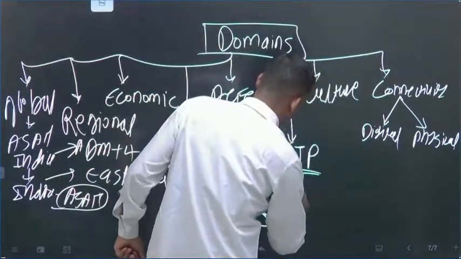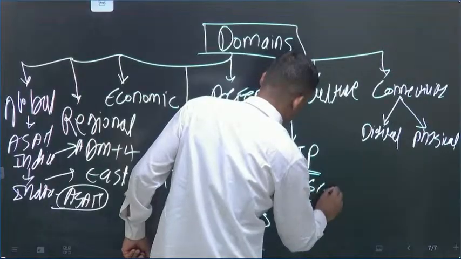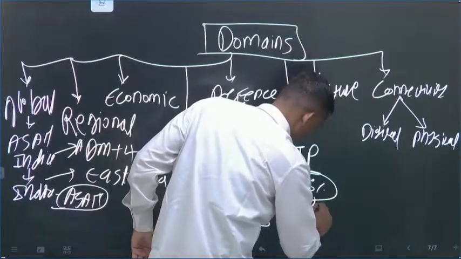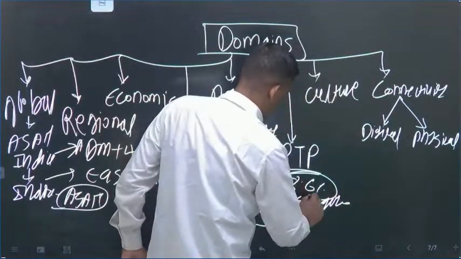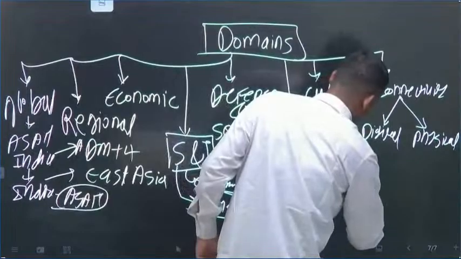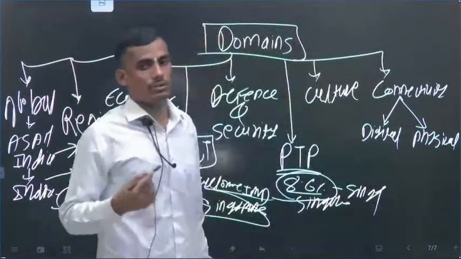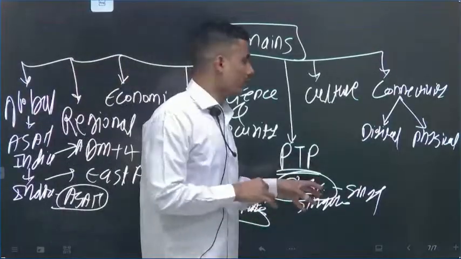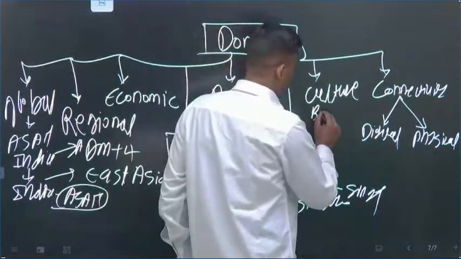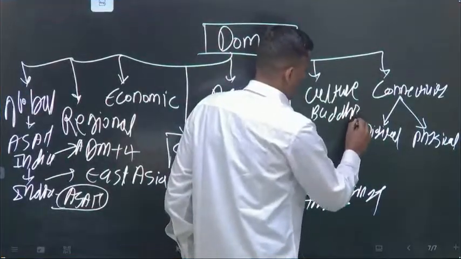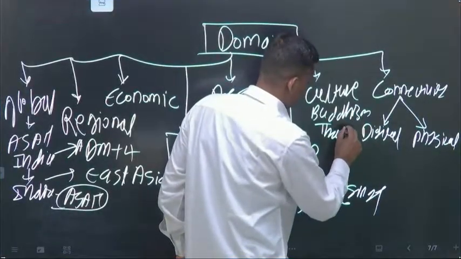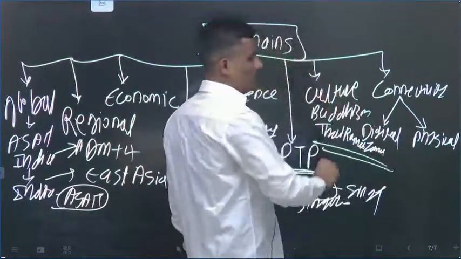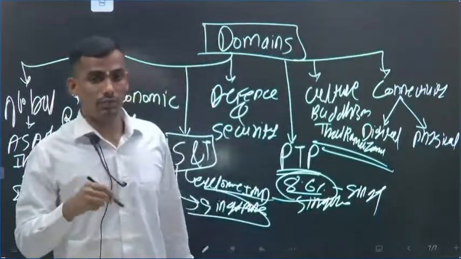Then the PTP, people to people ties, around 8.6%. In Singapore alone, we have 8.6% Indian diaspora. And Tamil is one of the official languages in Singapore. Okay, so this is a particular country. But in culture, who can forget Buddhism and the Thai Ramayana? You should mention this in your answers, because this will give you an additional 1 or 2 marks each.